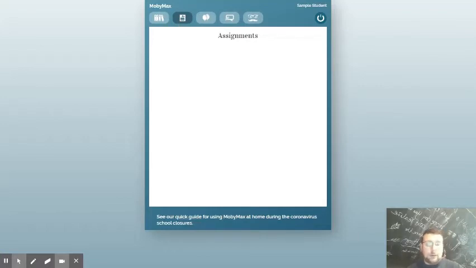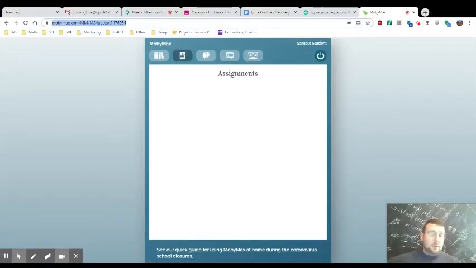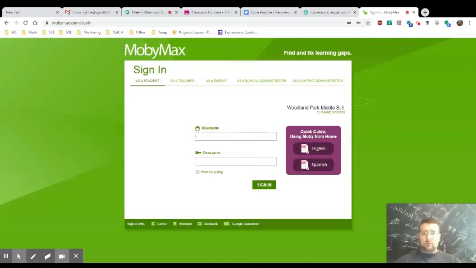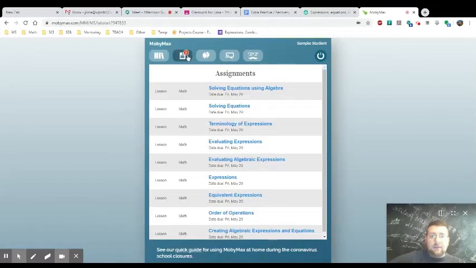If it looks like this, make sure you send me an email because you're missing all the assignments you're supposed to have. So after you email me, you can refresh the page and try to log in again. So first letter, middle initial, last name, and then that password is going to be your student ID number. After you do that, and you try to log in again, it's going to have the assignments there for you.